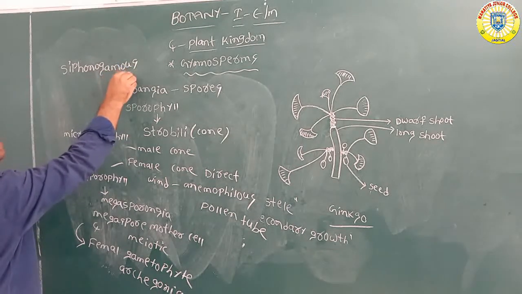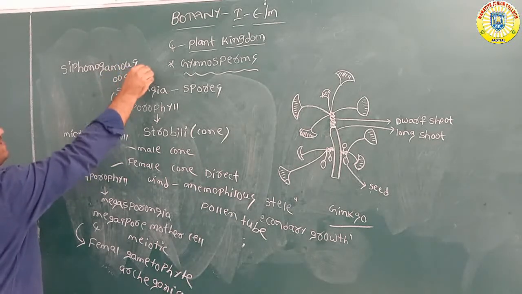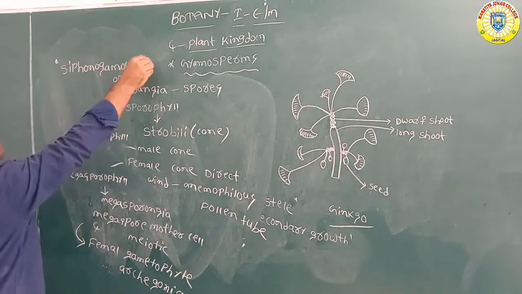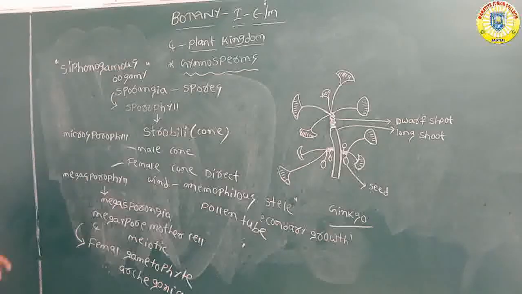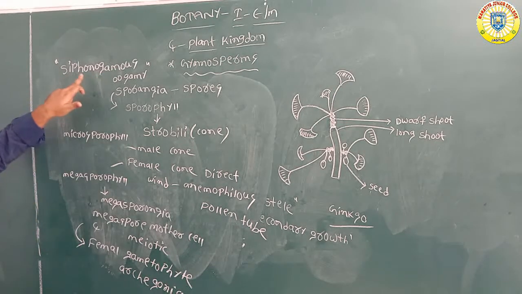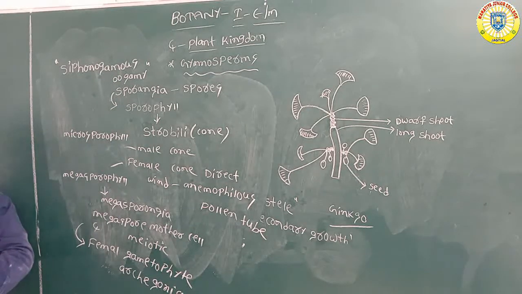The continuation name is oogamy: siphonogamous oogamy. Siphonogamous oogamy means that only through the pollen tube do the male gametes reach the female gametes. That type of fertilization is called siphonogamous oogamy.